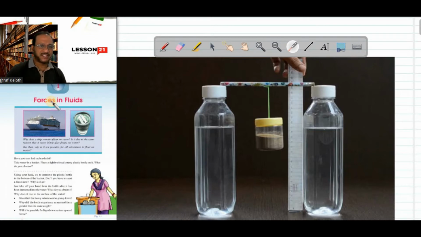So there are forces existing inside fluids also. What are those forces, what is the influence of these forces, and what are the applications of these forces, that we are going to discuss in this lesson. There are a lot of applications for forces in fluids. All of you know the excavator, usually we call it JCB, and hydraulic lifts. You might have seen in a car workshop, the car is lifted on a cylinder. The hydraulic brake system of the car. All these are using forces in fluids. We'll come to that in detail afterwards.